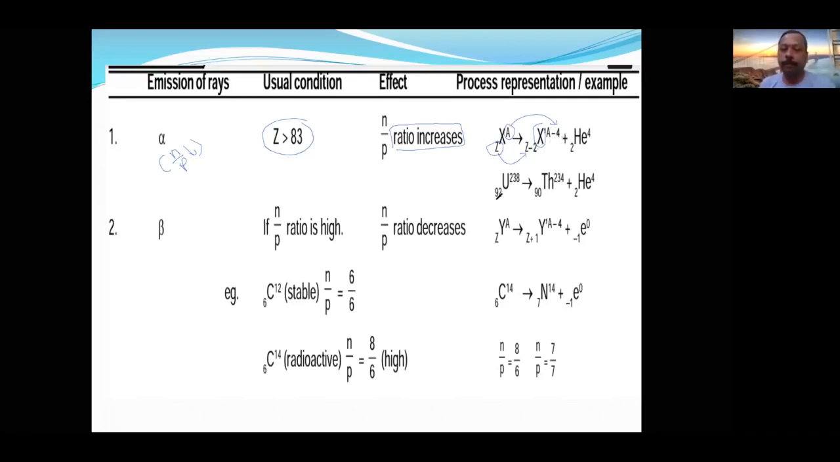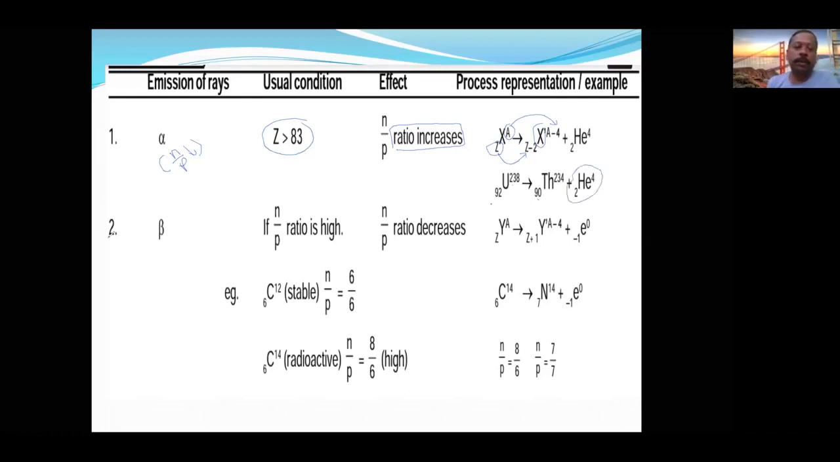For example, 92 is converted to 90, so the atomic number decreased by 2. 238 is reduced to 234, so the mass number reduced by 4. This all happens because of the helium nucleus.